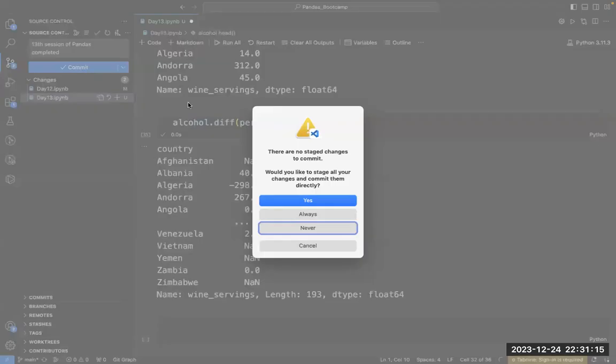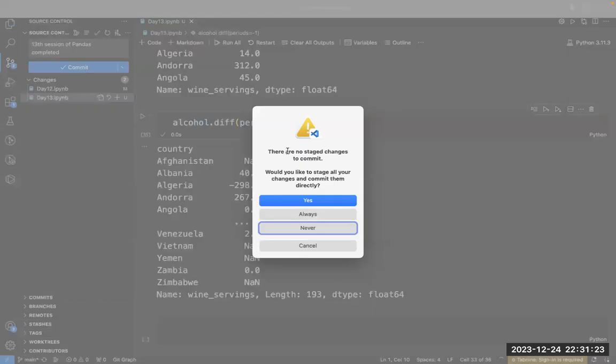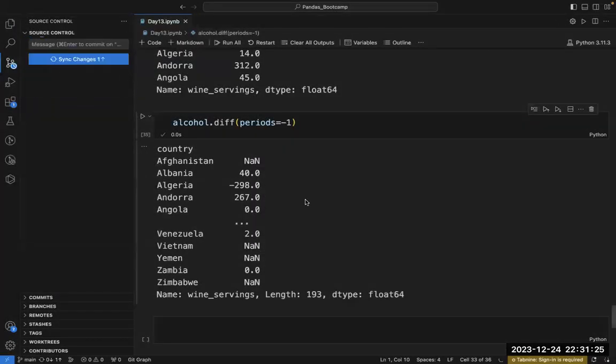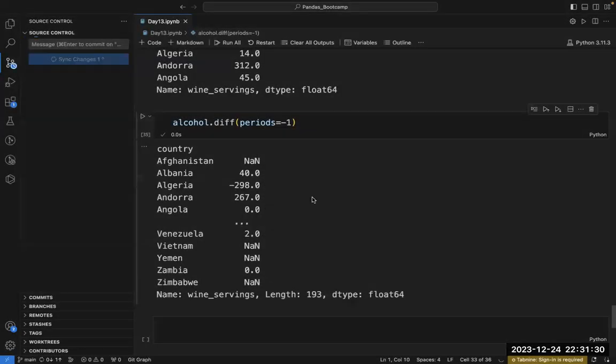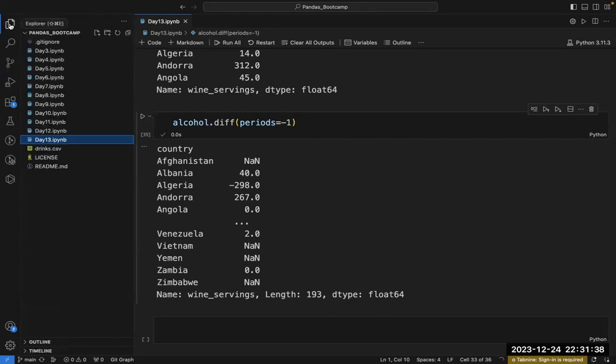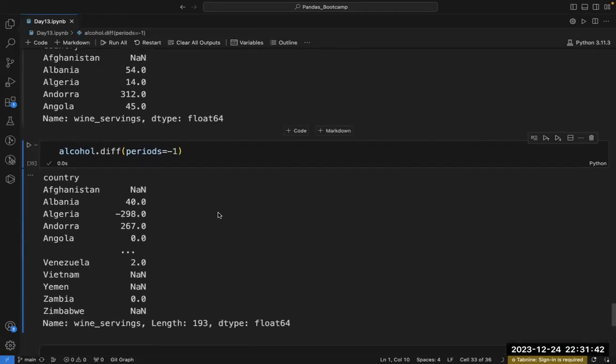Let's commit it. No, cancel it. First save this code. Now commit it. Yes, sync changes. So my code is committed. That's all for the day. We will continue our discussion from where we left off today in the 14th session.